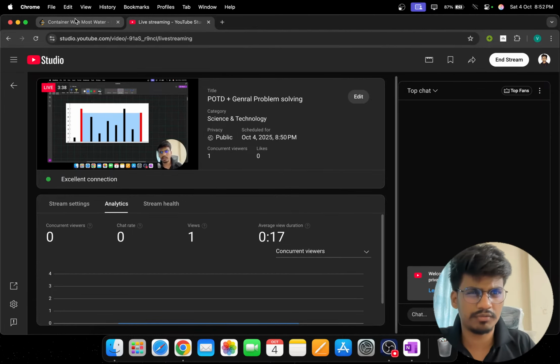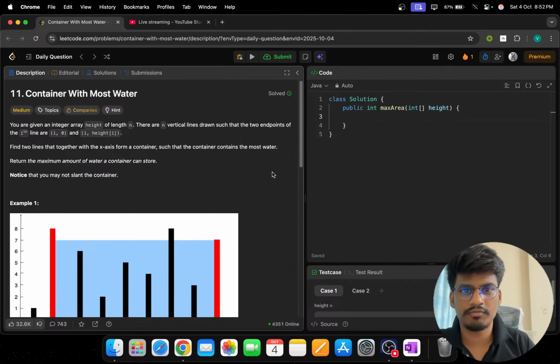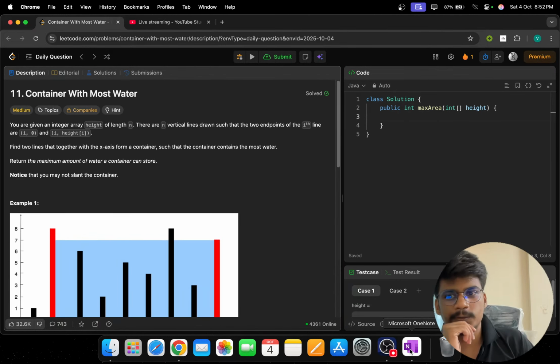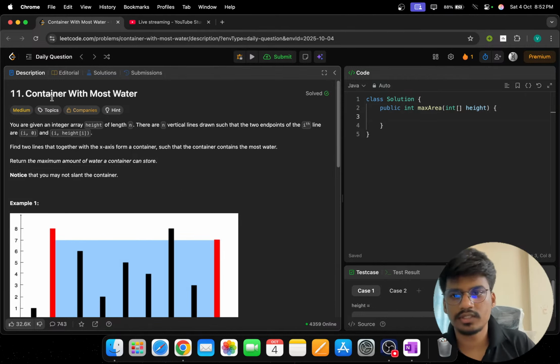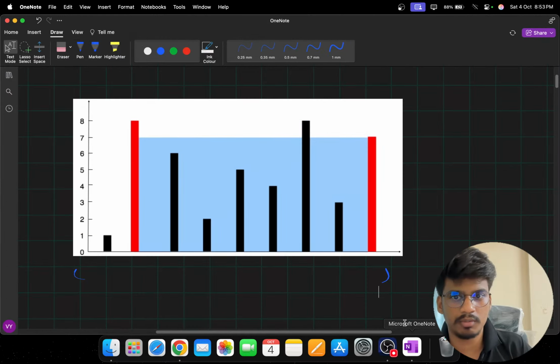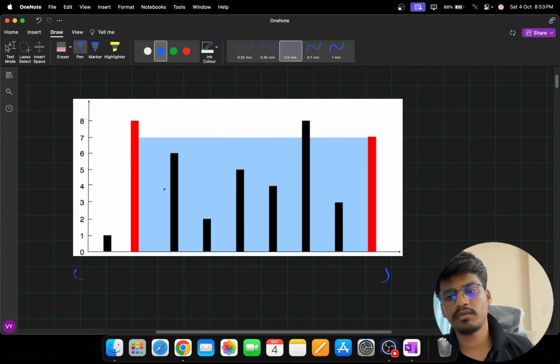Okay, still we have 0 viewers, but that's not a problem currently because we have the audio. So we have this container with most water, and let's see how we can solve it. In this problem we have a heights array, where the height of each element represents a line.